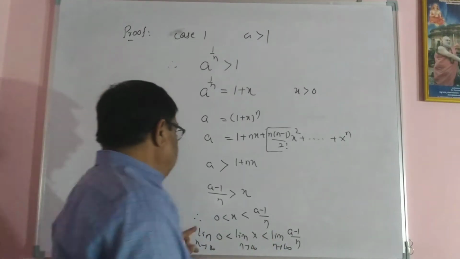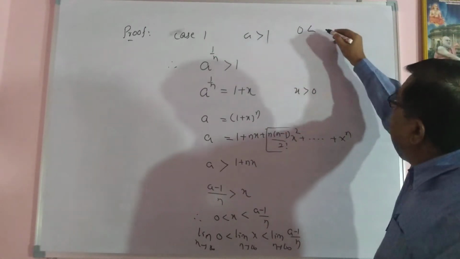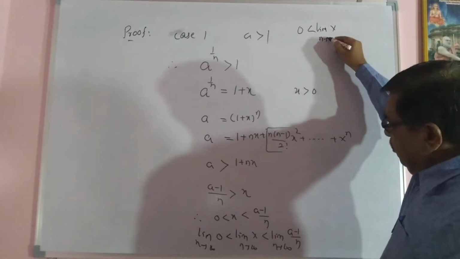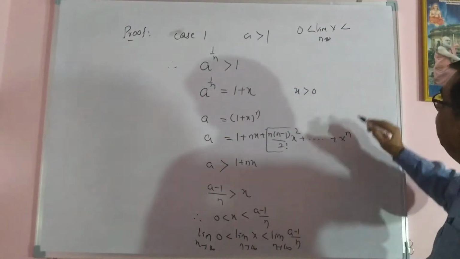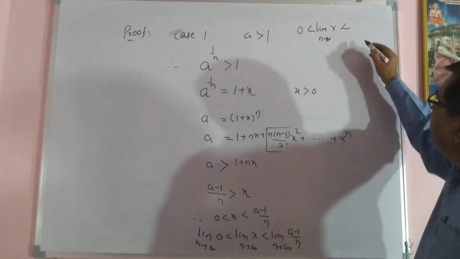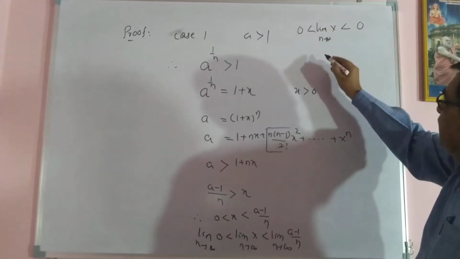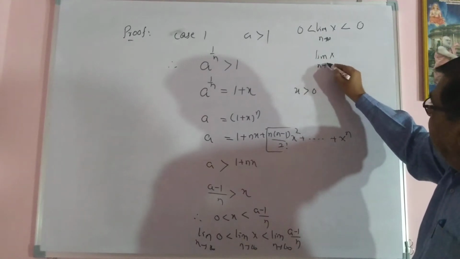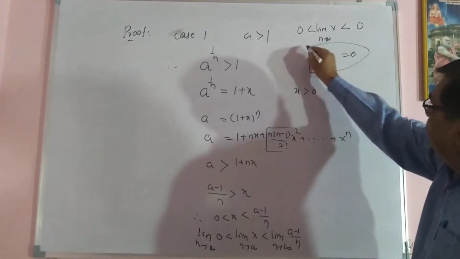What happens here? When n is infinity, (a minus 1) divided by infinity is 0. So the limit is greater than 0 and less than 0, which means definitely the limit of x as n tends to infinity equals 0. This is the main part of this.